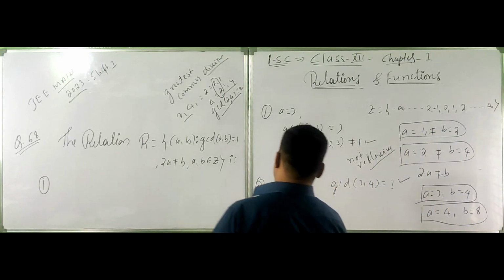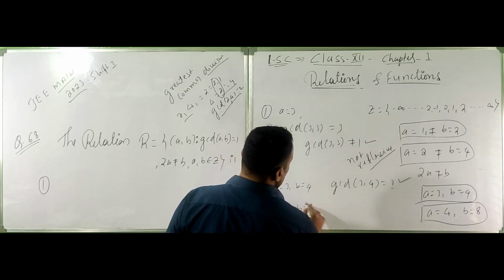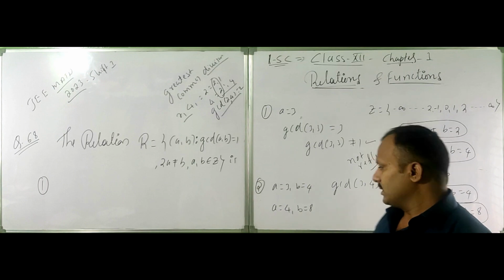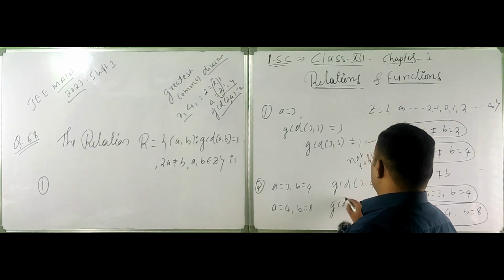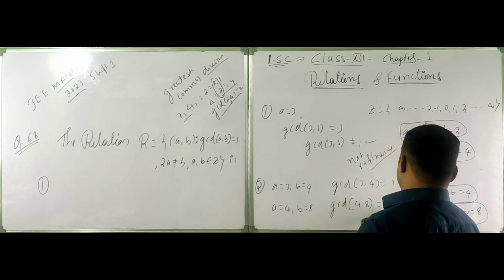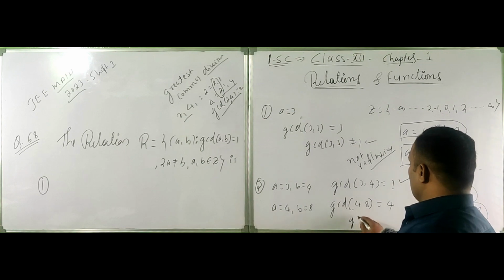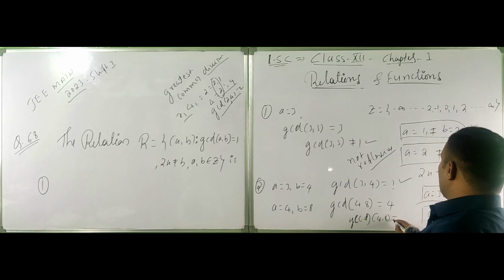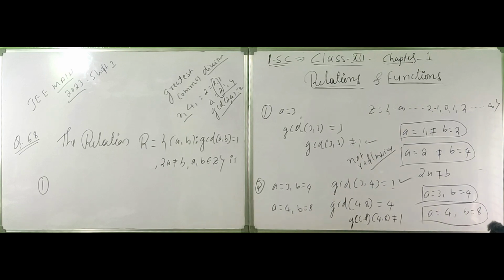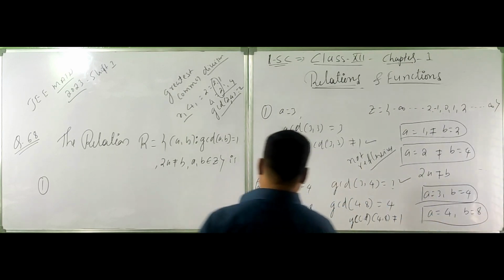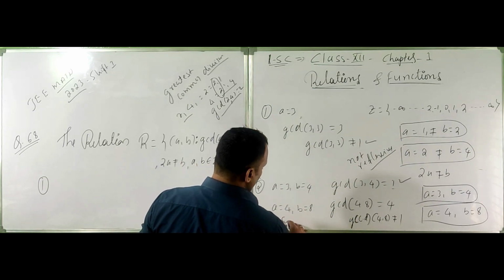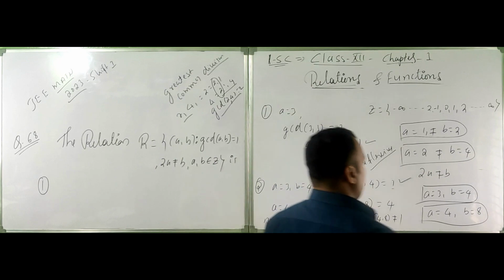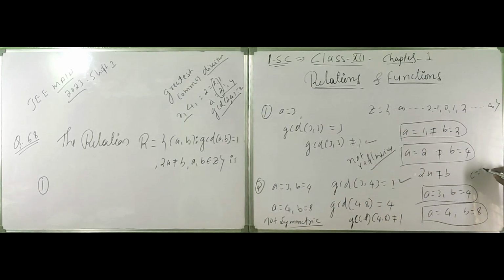But take random values again: A is equal to 4 and B is equal to 8, because they said A, B are arbitrary constants belonging to Z. You can take any value of Z. GCD of 4 and 8 is 4, therefore GCD of 4 and 8 is not equal to 1. So it is not symmetric. Not symmetric.